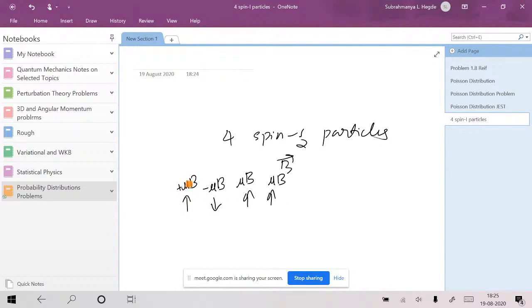I have taken spin up energy as mu into B. It may sometimes be minus mu into B in some cases, and we shall discuss that, because it all depends on the gyromagnetic ratio, charge, everything. Whether spin up will have positive energy or spin down will have positive energy depends on the situation. I have taken just a spin-half particle. Now in that situation, look here: three of them spin up, one spin down. The net energy, you can just add up, will be 2 mu into B.